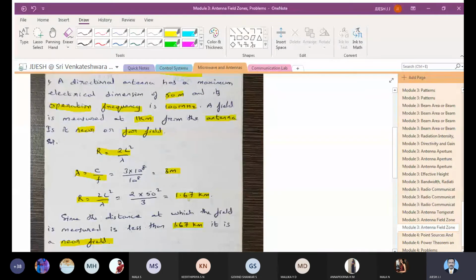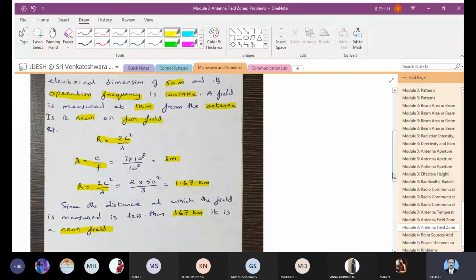If here in the question it was mentioned 2 kilometer, then you would have written far field. Since it is 1 kilometer and R is 1.67 kilometer, you write it as near field. So all of you have completed. Let us move on further.